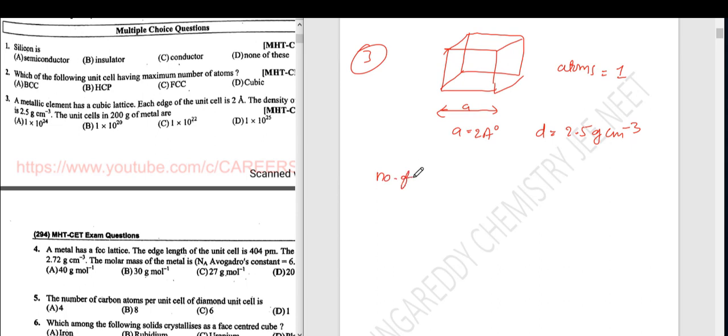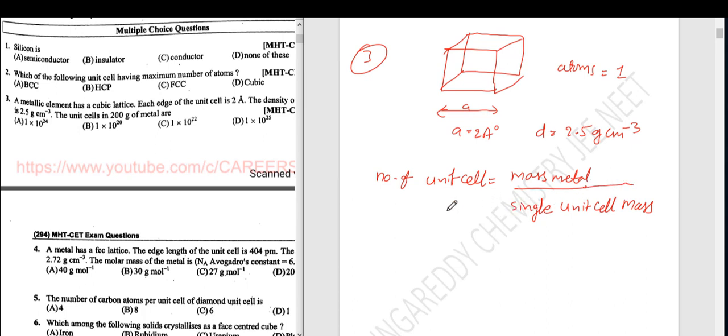Number of unit cells equal mass of metal by single unit cell mass. Single unit cell mass. Okay.